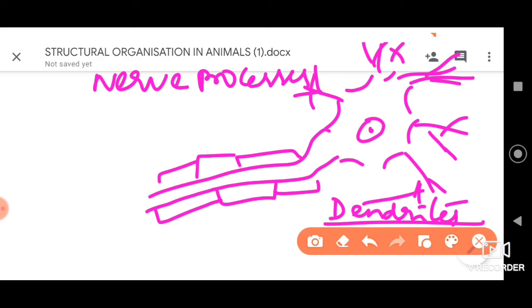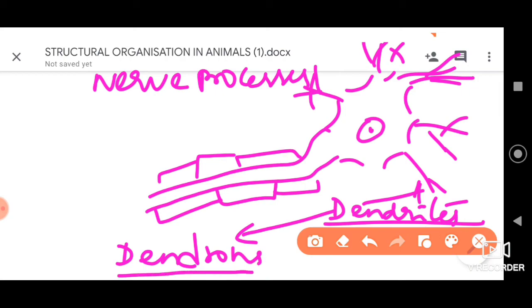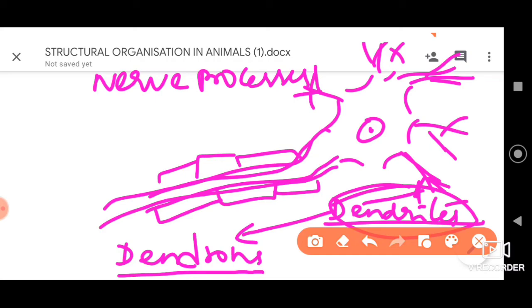Now, about the dendrites, or dendrons, as we can also call them: they are extensions which arise from the cyton of the neuron. They are much shorter than the axons. Axons are very long, but these dendrites are very short. They are afferent in nature.